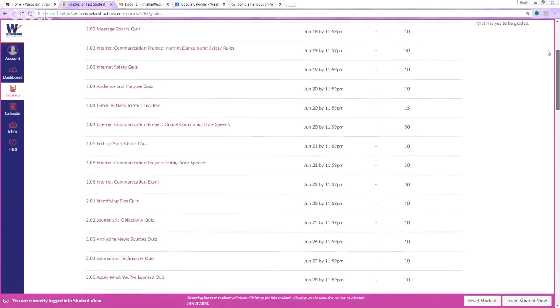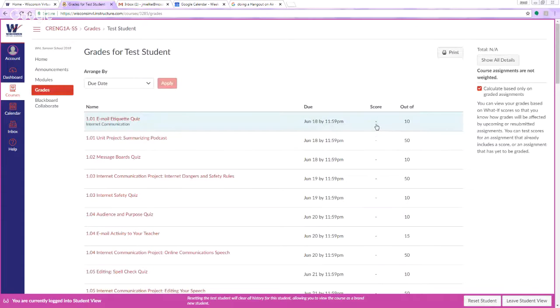Now, in your grade book, whenever you see a dash like this, that means that it is not yet submitted or turned in. Once it's submitted, if it's something that I have to grade as your instructor, there'll be a little icon there letting me know that it is turned in and letting you know that it's turned in and it's just waiting to be graded. So it's sometimes a link, or it might look like a piece of paper, depending on what you've submitted. After I've graded it, then it turns to a score. So you know that this one's worth 10 points, so your score is going to be 0 to 10. So a number will show up in this column once it is scored.